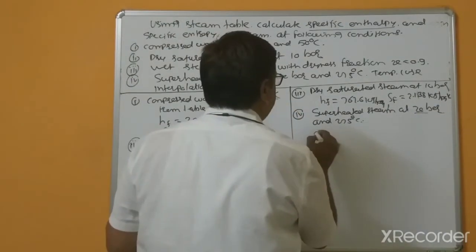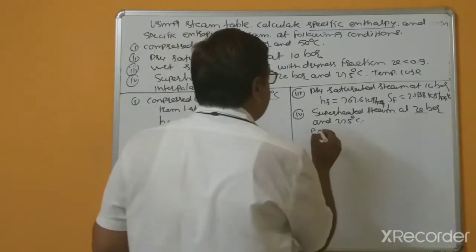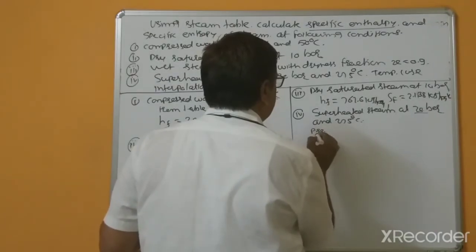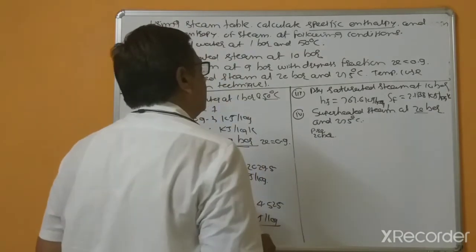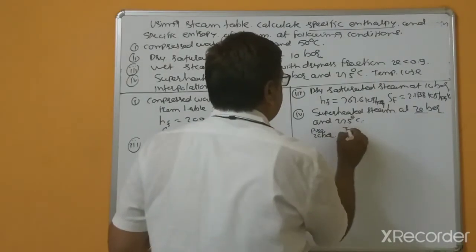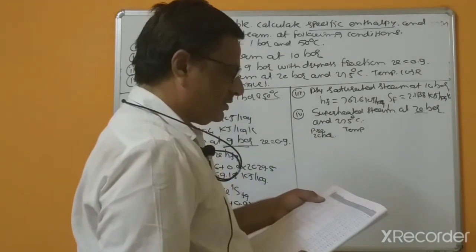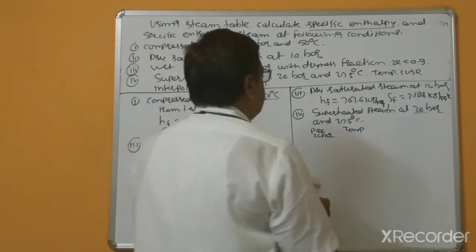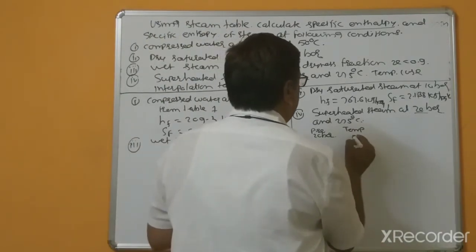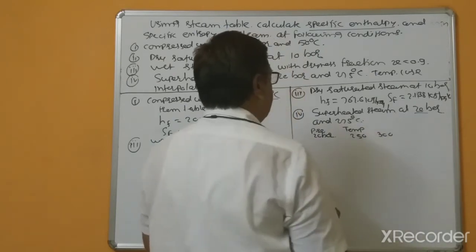So for pressure, first I will extract pressure 20 bar and temperature. So this is temperature given for 20 bars. This is in between 250 and 300. So that's why I will take this is 250 and this is 300.